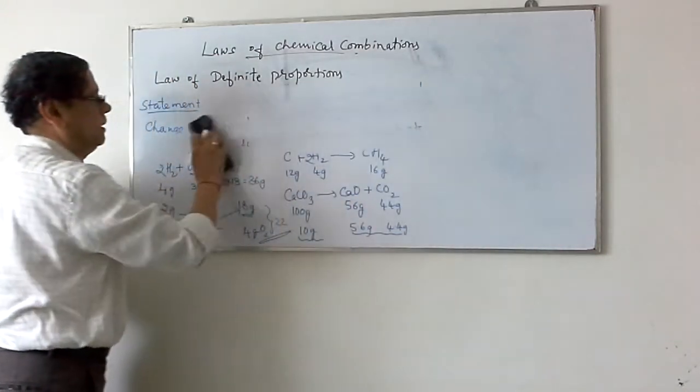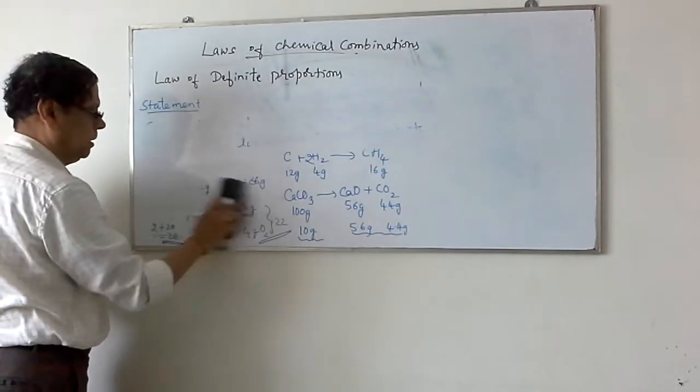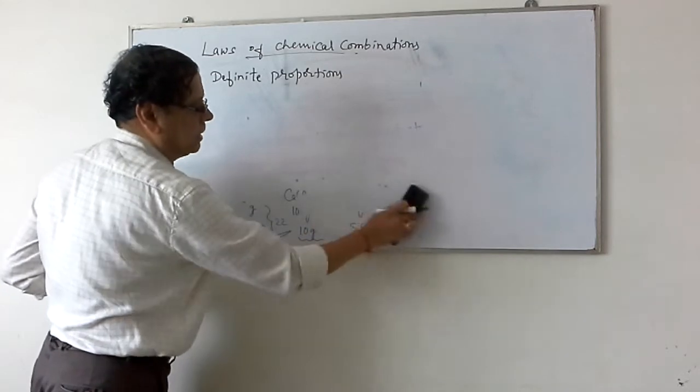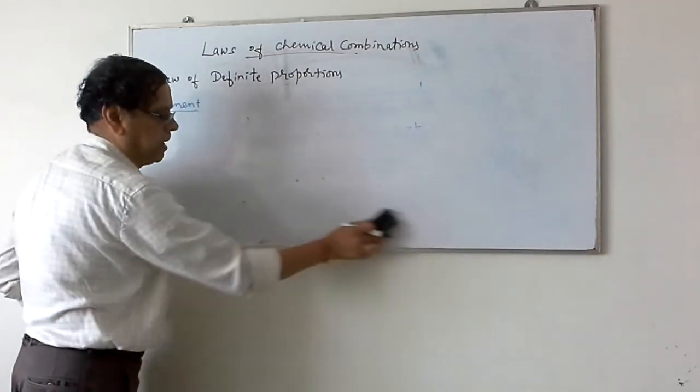Suppose you consider a substance or a compound. It always contains the same elements combined in a definite ratio by mass.